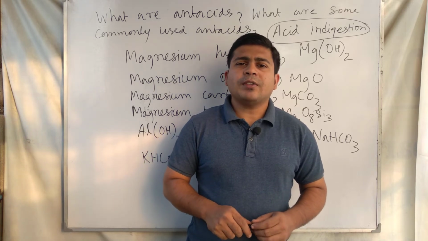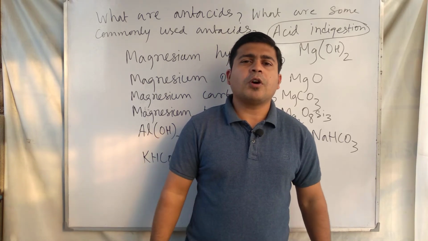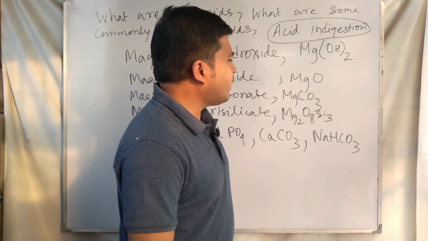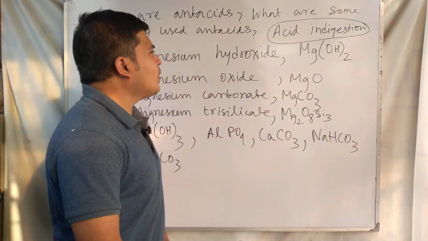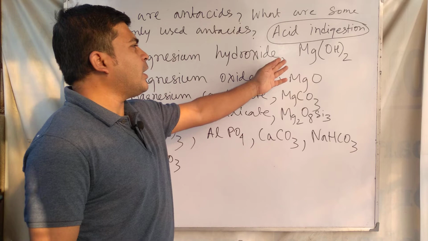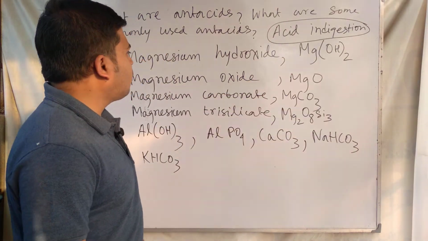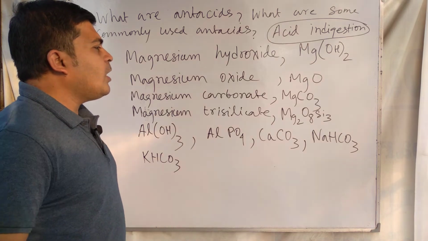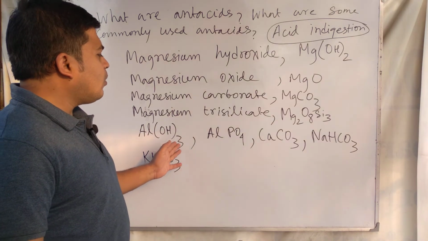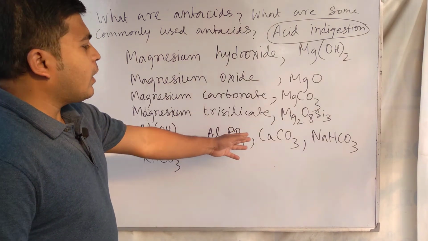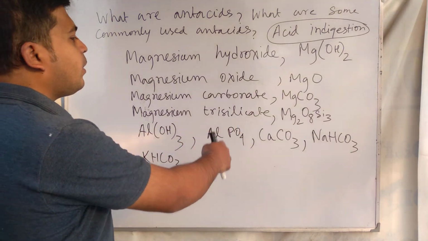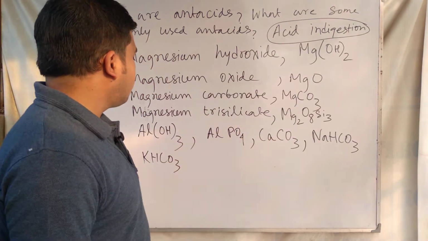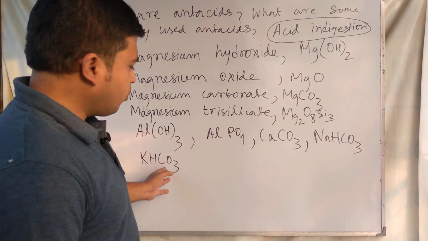Acid indigestion is a very common problem, and some chemicals used to treat it are magnesium hydroxide, Mg(OH)2, magnesium oxide, magnesium carbonate, magnesium trisilicate, aluminum hydroxide, aluminum phosphate, calcium carbonate, sodium hydrogen carbonate, which is also called baking soda, and potassium hydrogen carbonate.